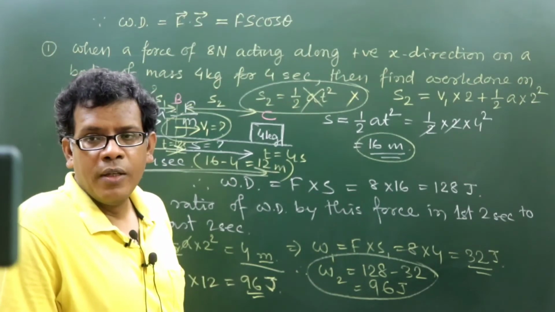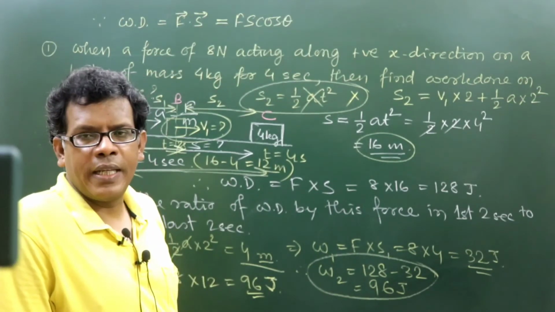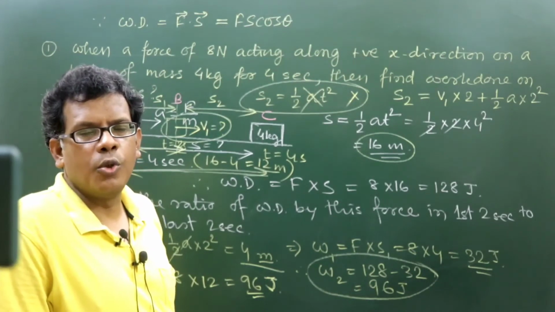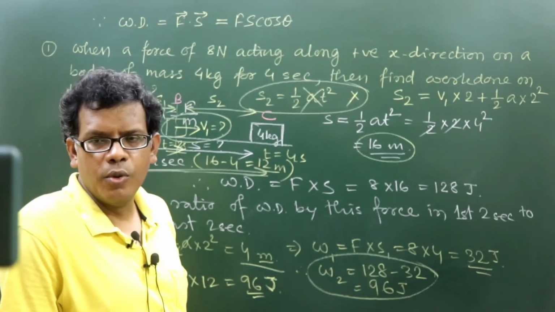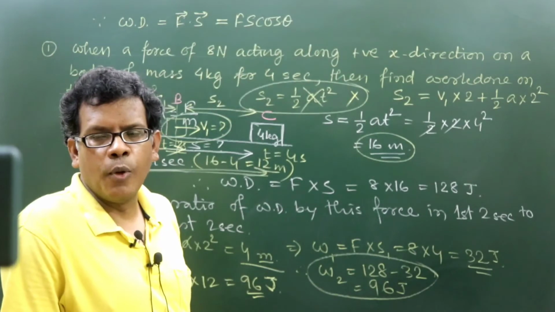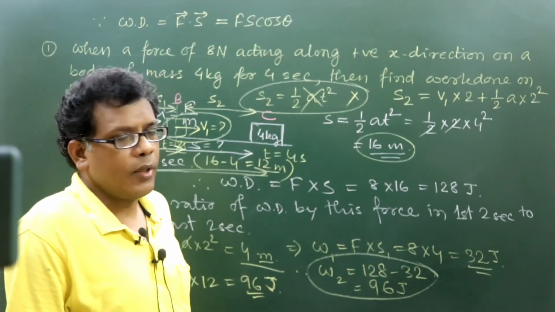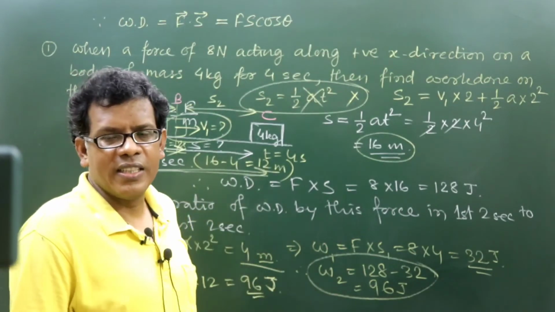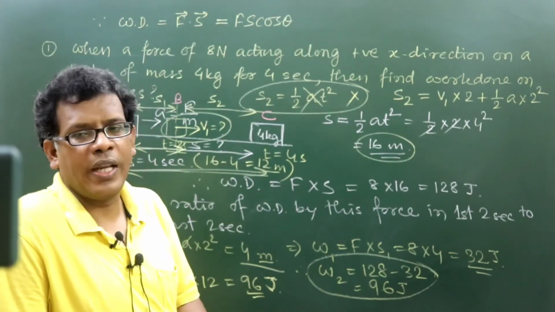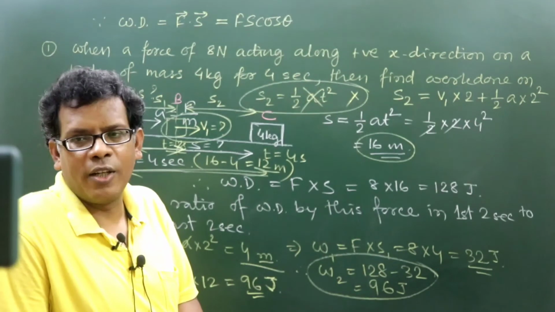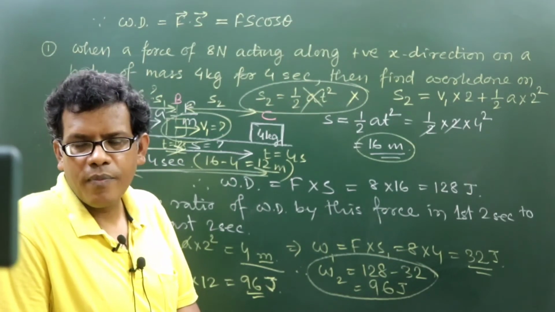So see, in any displacement equation, whenever you want to know the displacement value between any 2 points in any journey, either it is the displacement between the initial instant to the final instant, or it is the displacement between any two intermediate points of the overall journey, right?